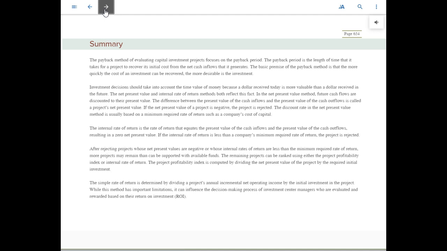So this chapter has shown us several tools we can use to evaluate major investments in equipment and buildings and so forth. You start out with a payback period. We had net present value, a simple rate of return, accounting rate of return. So companies can use a variety of these, or just one if they feel comfortable with one. So there's a lot in this chapter. Again, it also picks up the present value concept. So again, read the chapter in a lot of detail, and good luck with your studies.